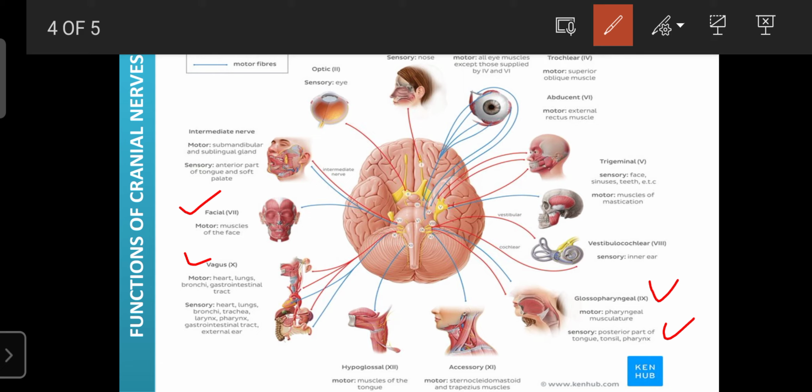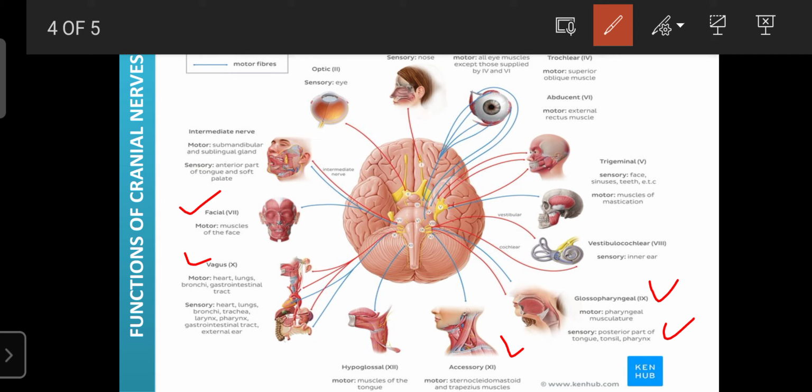Okay, it is both. So it is involved in the regulation of heart functions, lung functions, as well as larynx and pharynx functions, and even the regulation of gastrointestinal function, including the external ear functions. Then the eleventh, this is the accessory. It is a motor nerve. It carries the message from the brain to the sternocleidomastoid as well as the trapezius muscles.